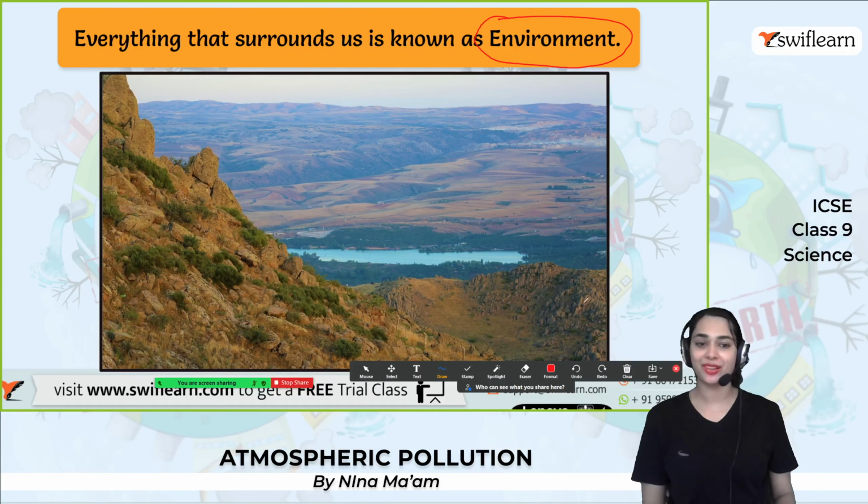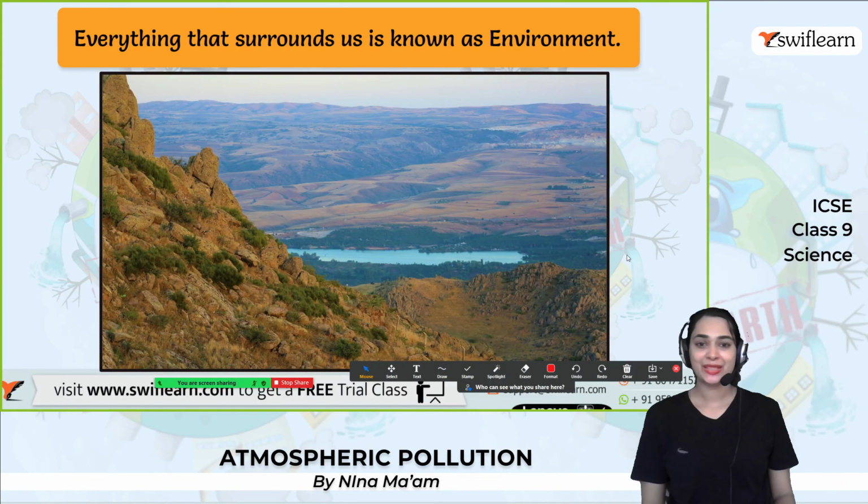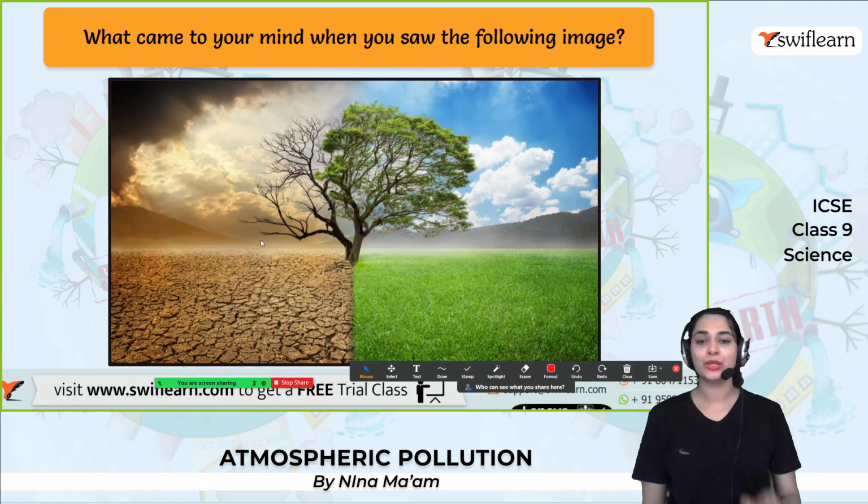Look at this picture. It's so white and it's so beautiful. Good job. Now look at this picture and observe it. What came to your mind when you saw the following image? You can see 2 faces, like the 2 sides of a coin.